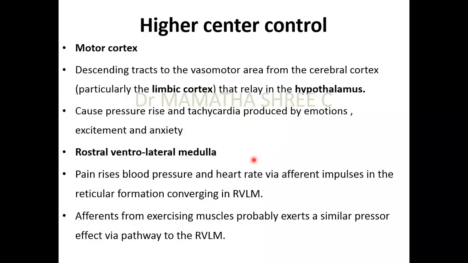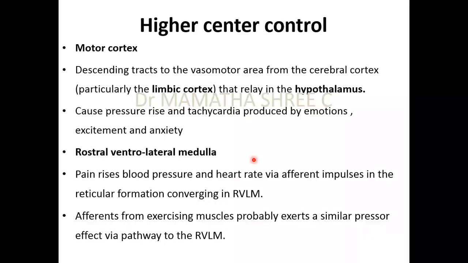Now there are much higher centers. Till now we studied the effects of the cardiovascular center, which is situated in the medulla, or specifically the brainstem. Now, can this be affected by any other higher center? Yes, they can be the hypothalamus, the thalamus, the motor cortex, the limbic cortex. All these can also affect the heart rate.